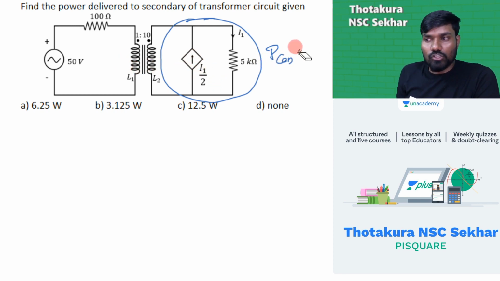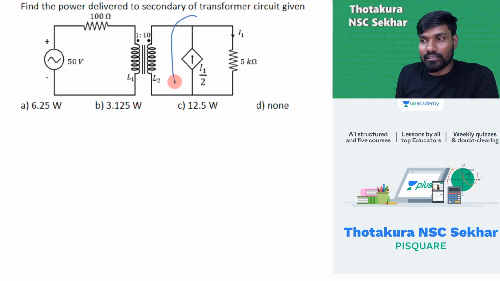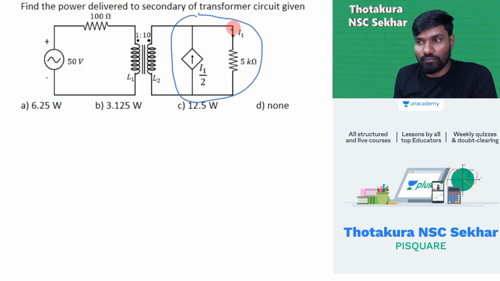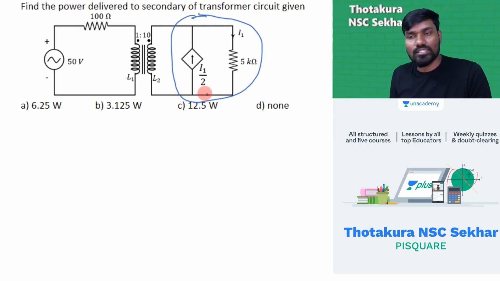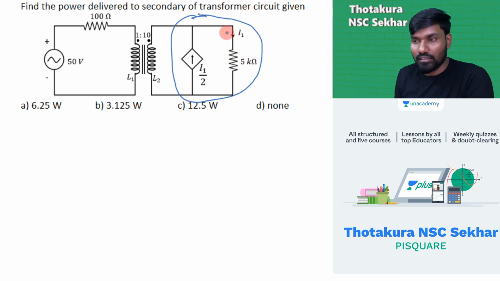To get a specific value, we'll convert this entire part into one equivalent resistance. This is I1, this is I1 by 2. I'll find the equivalent resistance of this whole secondary and transform that to the primary. Then things will be easier.